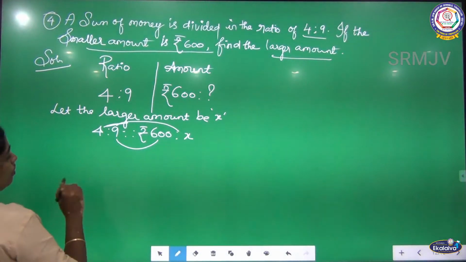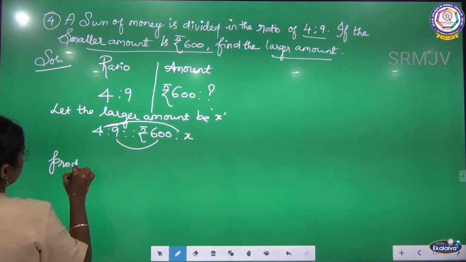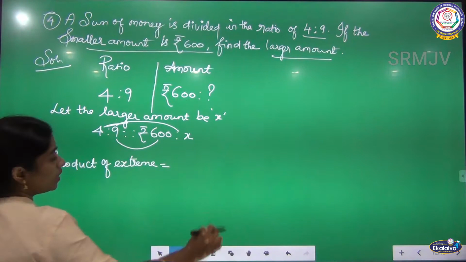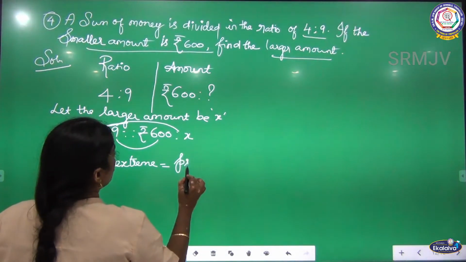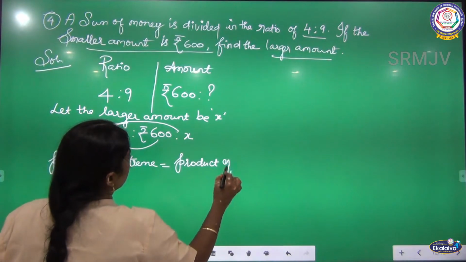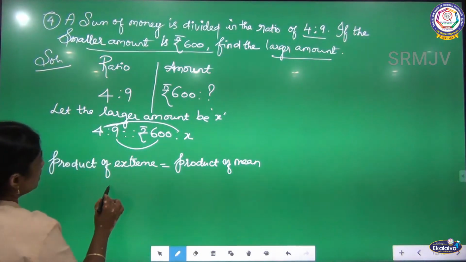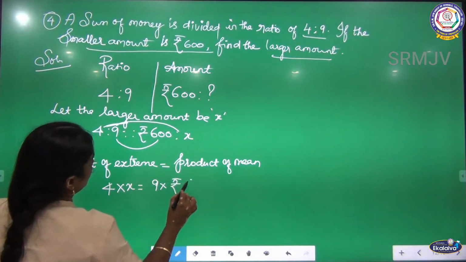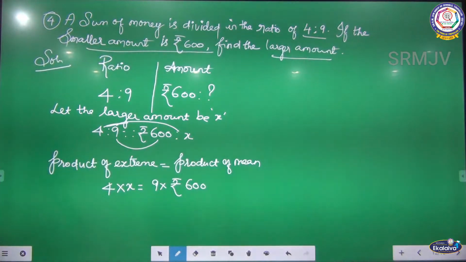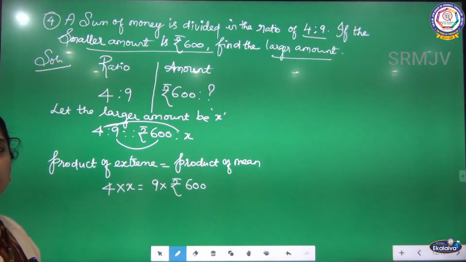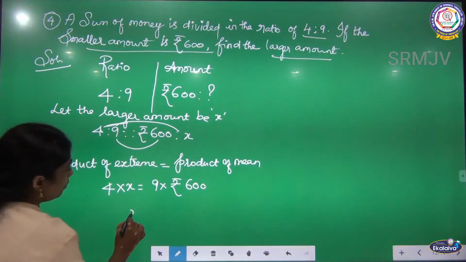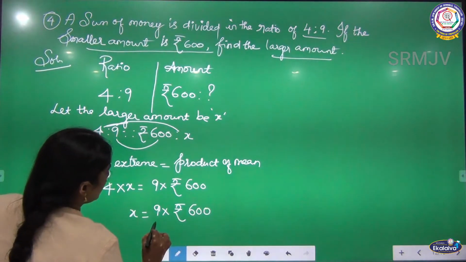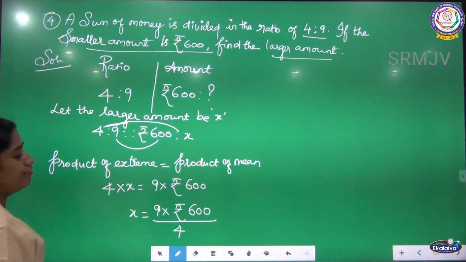Product of extremes is equal to product of means. So 4 into x is equal to 9 into rupees 600. Here I am going to find out the larger amount value. Can you clear this? Now x is equal to 9 into rupees 600 divided by 4.